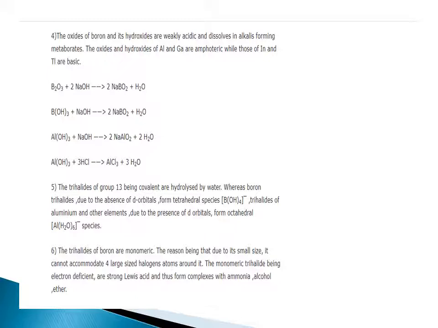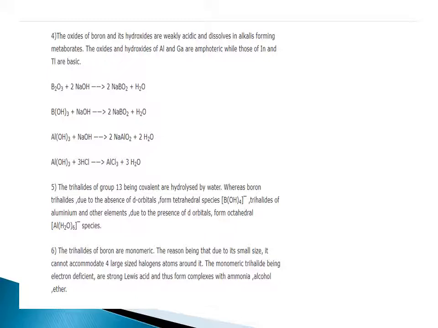The trihalides of group 13 are covalent and hydrolyzed by water, whereas boron trihalides, due to absence of d orbitals, form the tetrahedral species [B(OH)4]−. Trihalides of aluminium and other elements, due to the presence of d orbitals, form octahedral species.